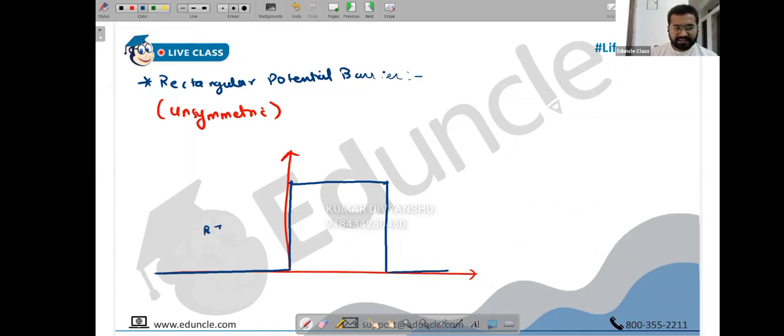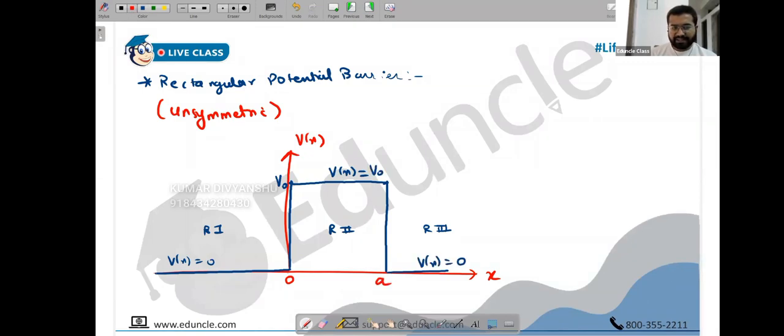So we have 3 regions: region 1, region 2, and region 3. So far we have taken only 2 region problems, and now for the first time we have 3 region problems. Let's say this is our origin, this is the x coordinate, and this is v of x. In region 1, the value of v of x is 0. In region 2, it is the constant v0. And in region 3, v of x is again 0. Let's say the rectangle has a length from 0 to a.